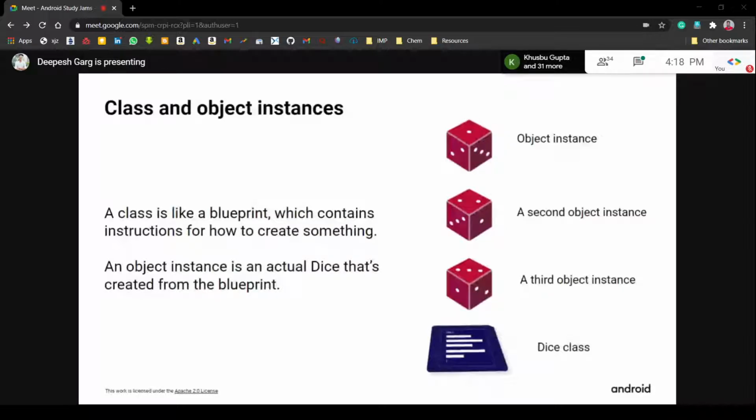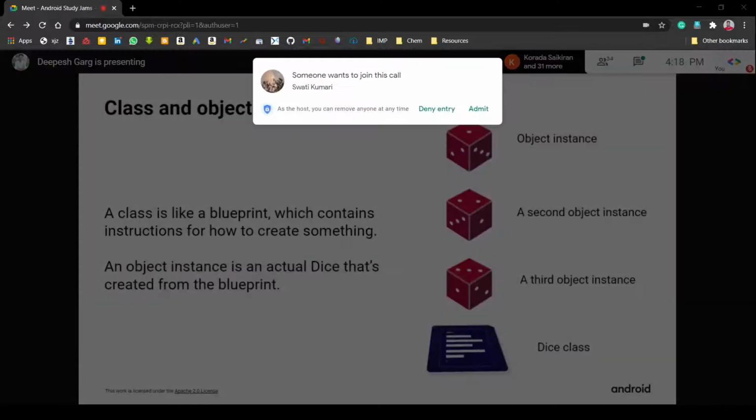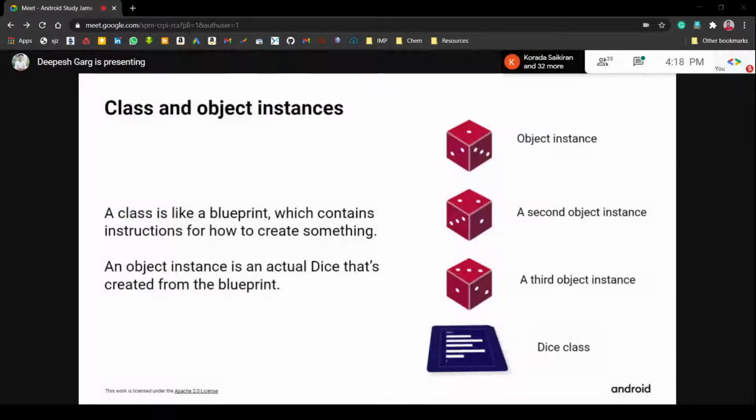An object instance is an actual dice that's created from the blueprint. Here we have the class, and the object is the dice. Whenever we roll the dice, we will create a roll function in that class, and whenever we call the roll function on this dice object, the dice will roll and another number will appear.